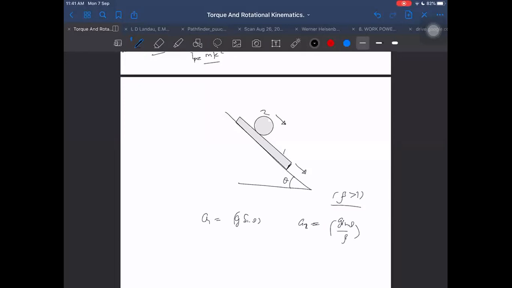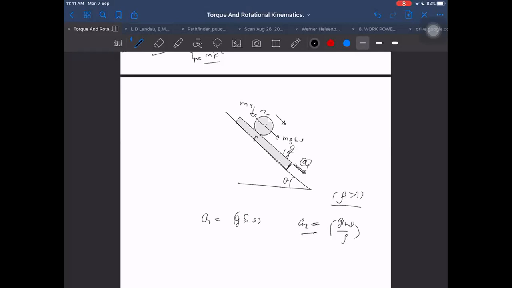So if beta is greater than 1, then this acceleration A2 will be less. Means A2 will be tending to move slower as compared to A1. A2 has a tendency to move slower, right? Yes, sir. Fine. Now, this lower one will be moving faster and the upper one will be moving a little slower. So if I want to solve it, I can solve it in this way: solving in its frame. Let the acceleration of the lower one be A1. Then with respect to this, I will solve it. Then I will take a pseudo force here due to m A1, and here m A1. Downwards, mg sin theta.